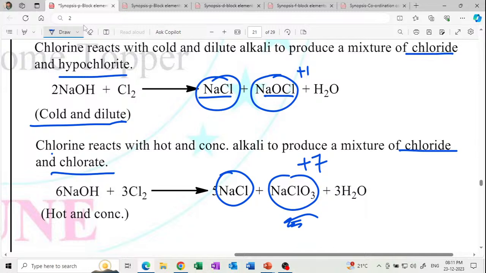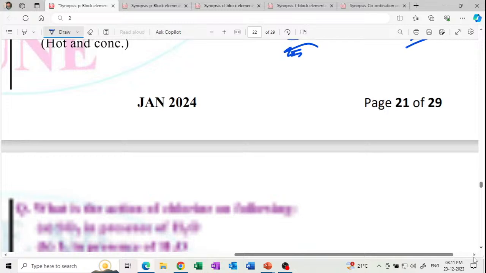Cold dilute and hot concentrated. Make both these questions IMP, very important. Hot concentrated, cold dilute.